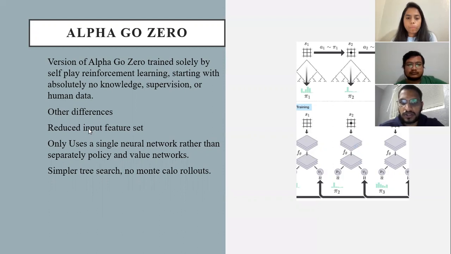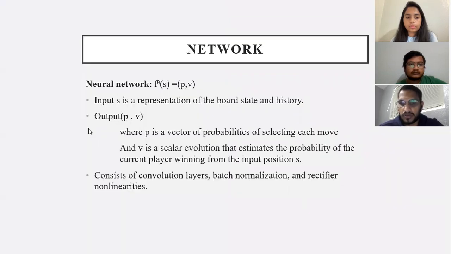There are many differences we can note in AlphaGo Zero. The main three differences are: it reduces the input feature set; it only uses a single neural network rather than separate policy and value networks; and it has a much simpler tree structure, with no Monte Carlo rollouts.